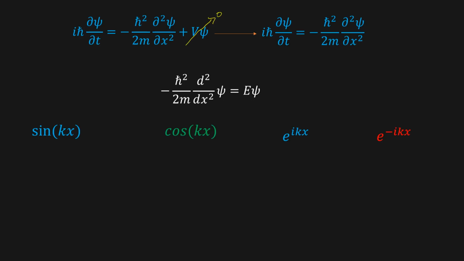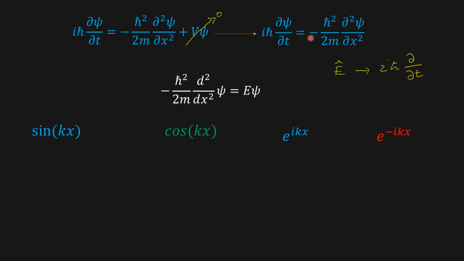Here you can see this energy operator E is iħ ∂/∂t. If it acts on psi, it will give the energy eigenvalue E, because it is an energy eigenfunction, E multiplied by psi.